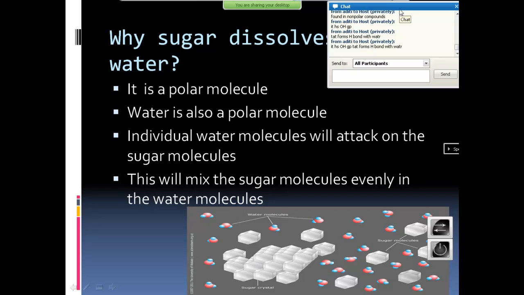This is the physical reason I have explained here. Sugar is a polar molecule. And why it is polar, you need to tell me. What is a polar molecule? You know it very well. Polar will dissolve, forming hydrogen bonding. When you add sugar to make tea, the sugar molecules will break down, forming hydrogen bonds, and water molecules will come, encircling the molecule, encapsulating it so that the sugar is now dissolved. Okay.